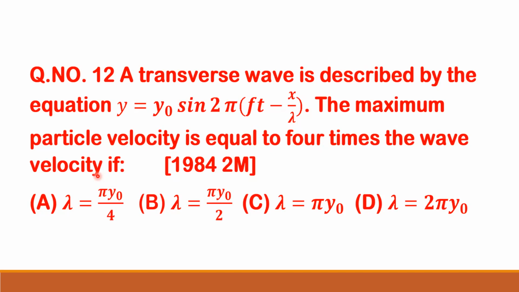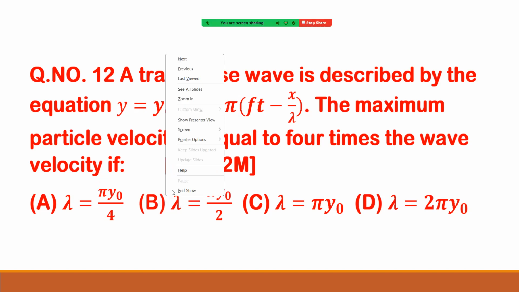So the function is given, y equal to y naught sine 2 pi into (ft minus x by lambda). Right? So maximum particle velocity equal to 4 times wave velocity.